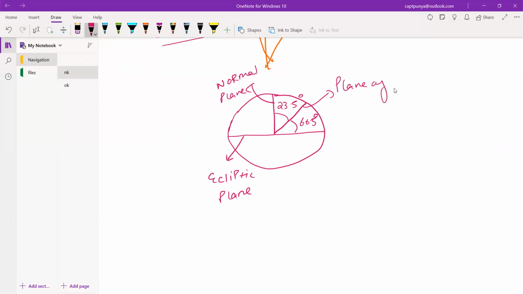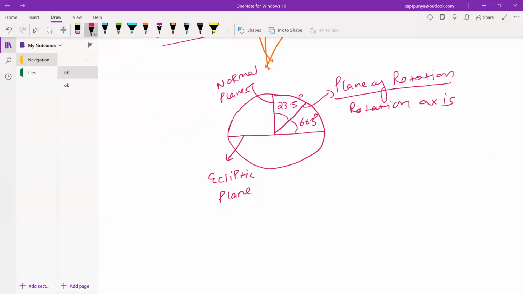This is my plane of rotation. This is the plane of rotation of the earth. The earth is rotating on its own axis, right? So ये होता है अपना plane of rotation, या फिर आप इसको बोल सकते हैं rotation axis, okay?